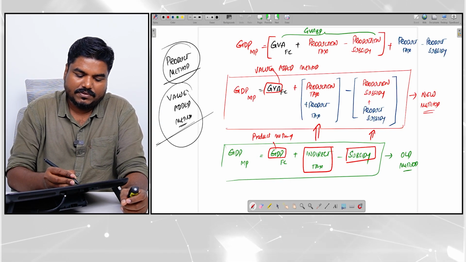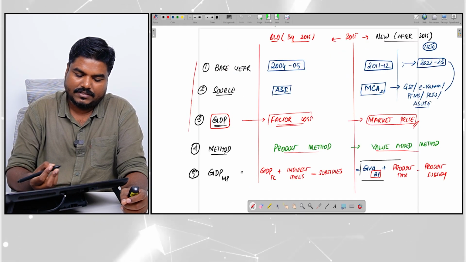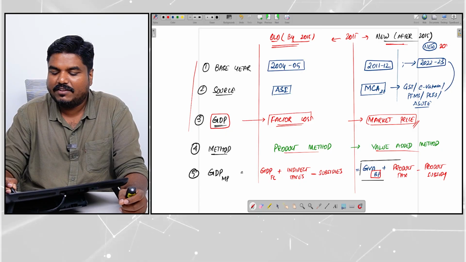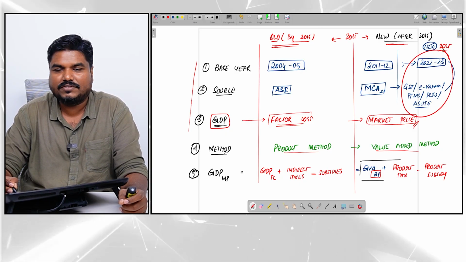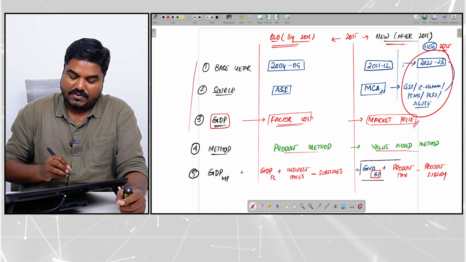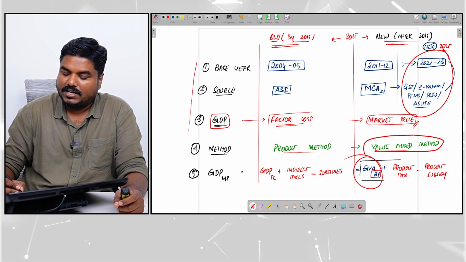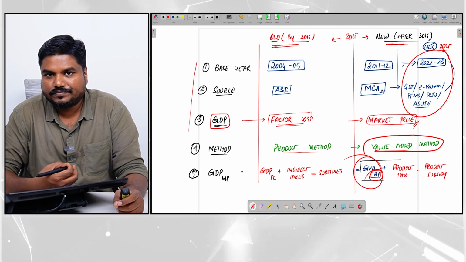So you got an idea. Two things you got an idea. Number one is the old method and new method, what is the change. And recently in 2025, these two changes were also introduced, that also we have discussed, and specifically you understood what is this value added method, what is this basic prices also.